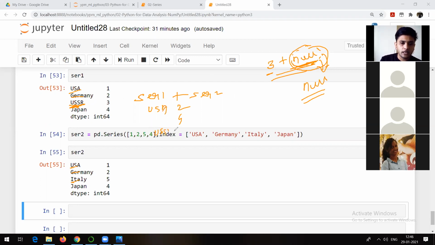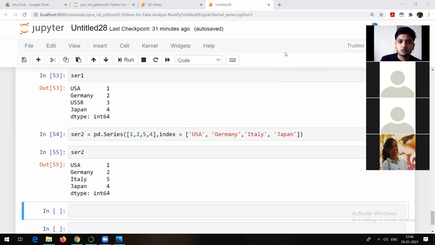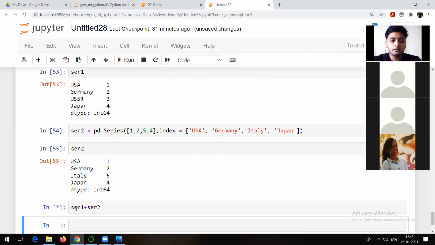Something like this, USSR, and here you will be able to get NA or not. Right? So this is how index is going to work. So arithmetic operation, if it is a null value, arithmetic operation is also going to work out. Series 1 plus series 2.